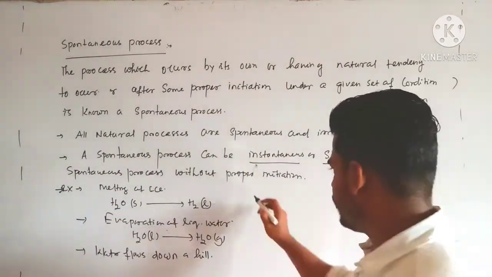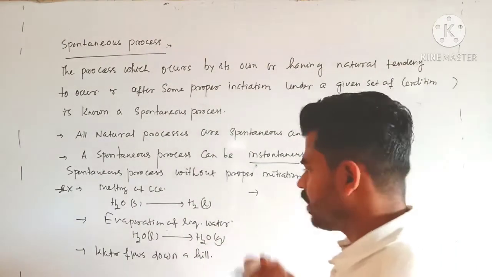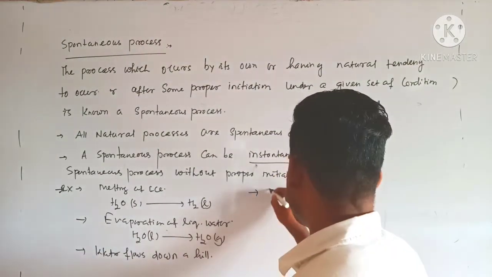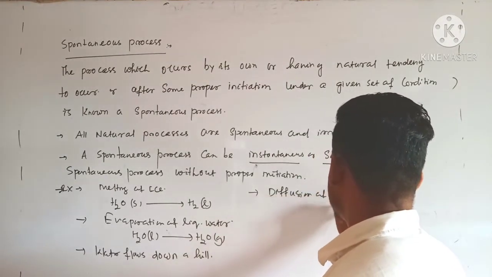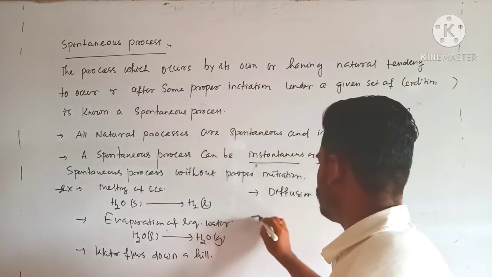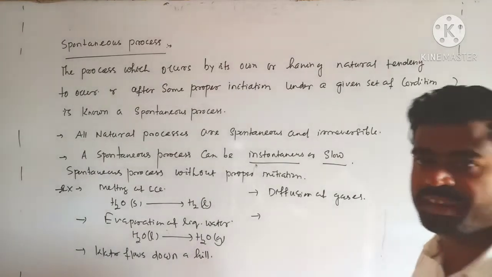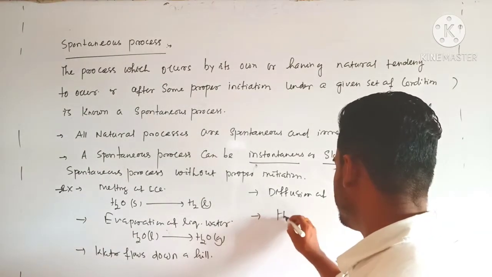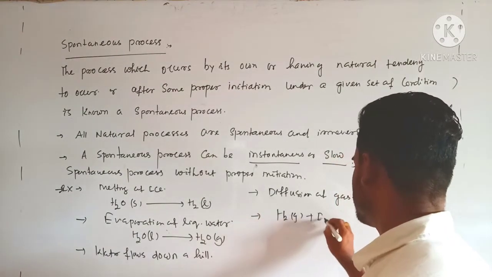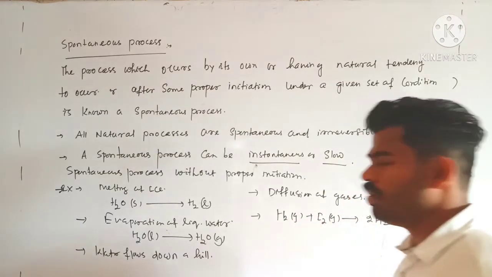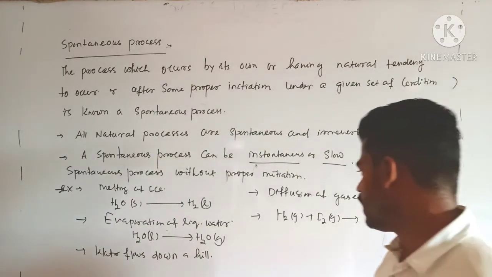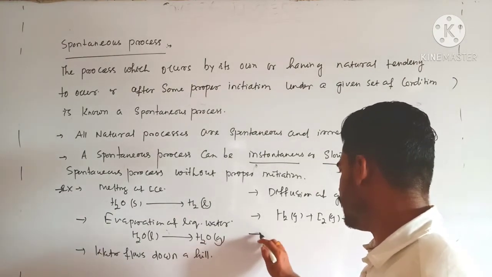Another natural process is intermixing of gases, or diffusion of gases, which is also a spontaneous process. Formation of hydrogen iodide, H2 gas plus I2 gas giving rise to 2HI, is also a spontaneous process where no initiation is required.